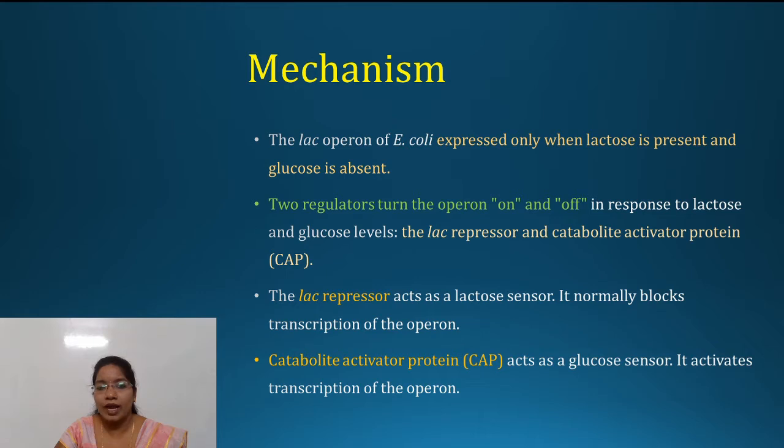These two regulators are the lac repressor and the catabolite activator protein, which is denoted as CAP. The lac repressor acts as a lactose sensor and normally blocks the transcription process, whereas the catabolite activator protein, CAP, acts as a glucose sensor and generally activates transcription of the operon.